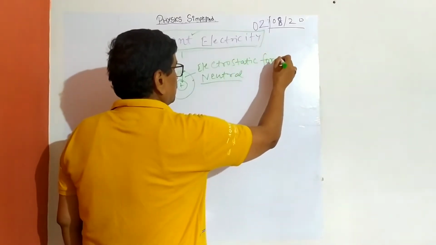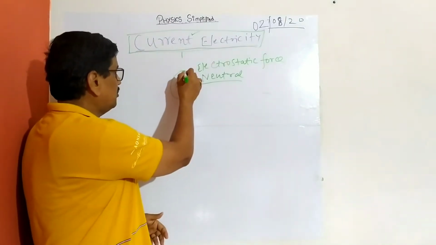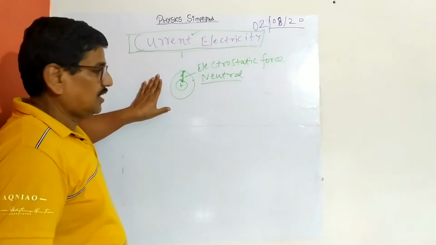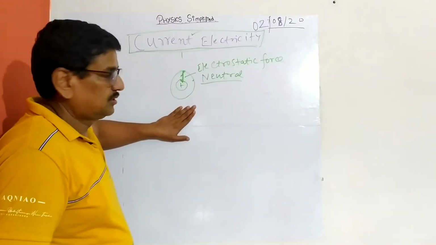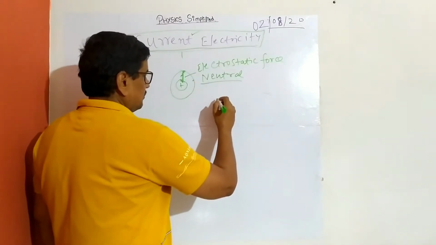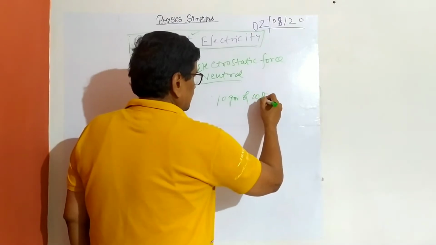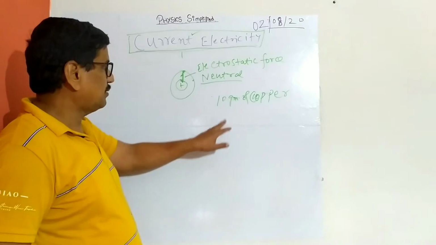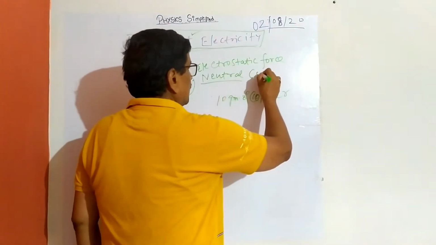So where does the concept of moving charge come in? How can you make the charge move? Because this electron is bound, it cannot move. So now I am giving a second overview. In bulk, say some 10 gram of copper, I am making it interesting. I am not going through a material. 10 gram of copper. Copper is a conductor. Now, conductors and insulators are there, so I will write conductor and insulator also.